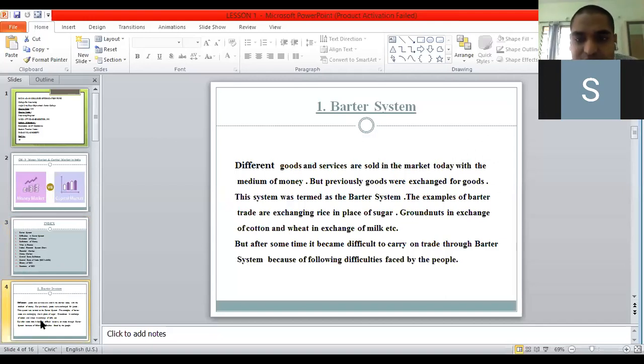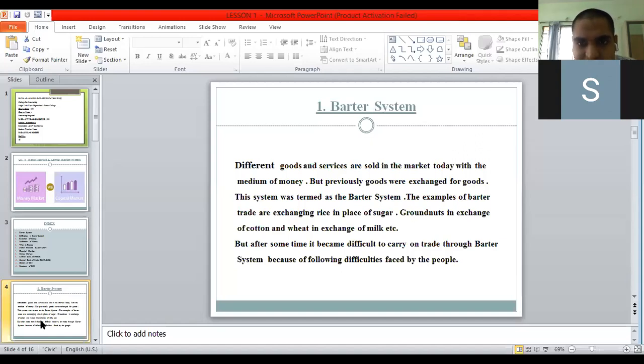So, the barter system. Today we are using legal tender money, but prior to the evolution of this money, as you all know, we had agrarian technology, or we were living in an agro-based country. Our country is called an agricultural country. So the barter system was there before money came.